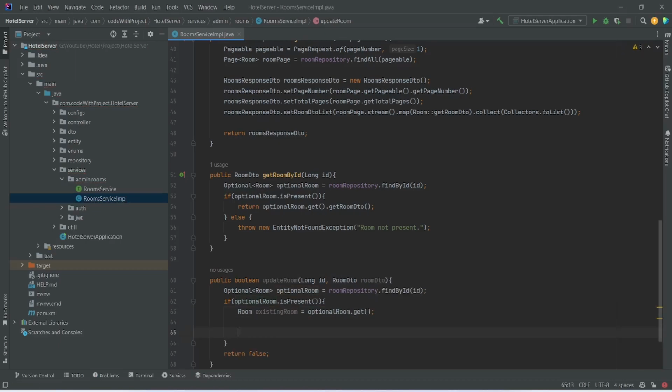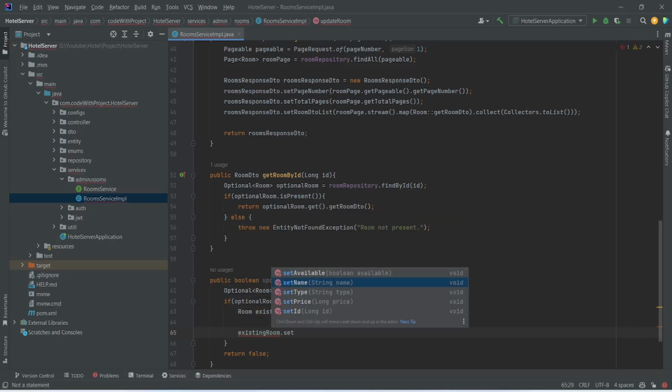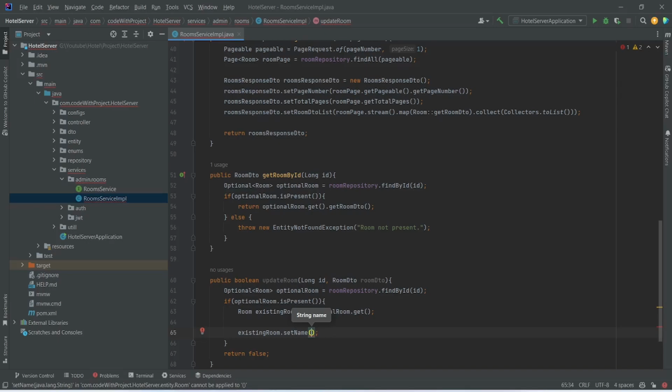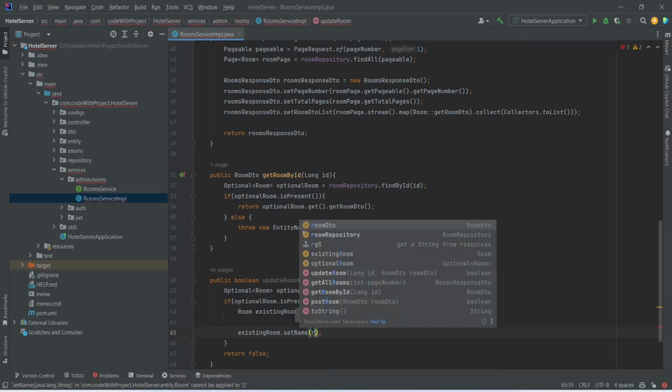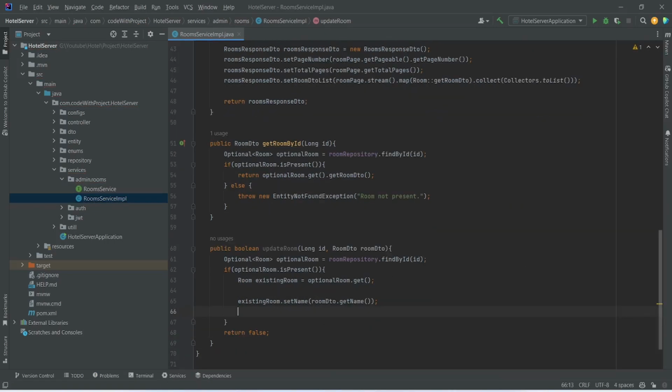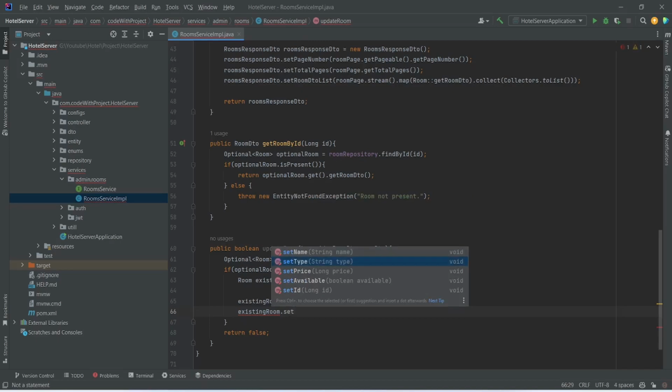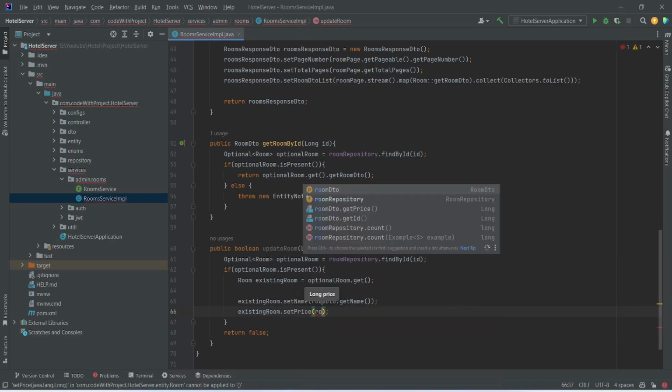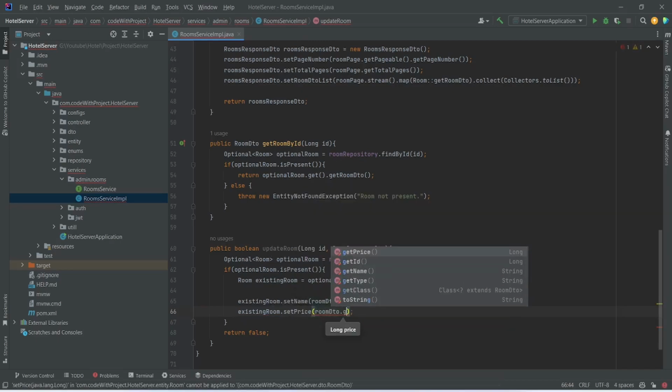And after this, we need to set the data in this room. So we will write existing room, and after this we will call set name method, and in this we need to pass the updated name. So we will write room dto, and after this we will call get name method. And after this we need to set the price, so we will use existing room, and after this we will call a method set price, and in this we will use room dto and we will call a method get price.